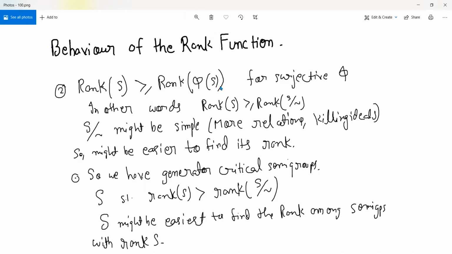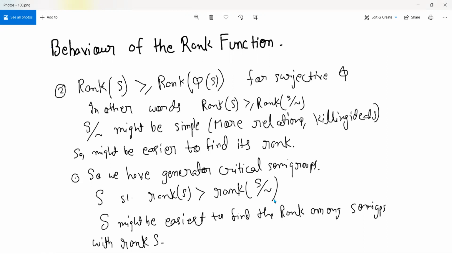I'm not saying freest, in the sense of having the most quotients. It's just the simplest semigroup with that particular rank. So you have preserved the rank, but you have gone to the simplest, the extremal one, and that semigroup which you have reached is known as a critical semigroup. Obviously, what feature would it have? It would mean that any surjection from there on would lead to a decrease of rank.